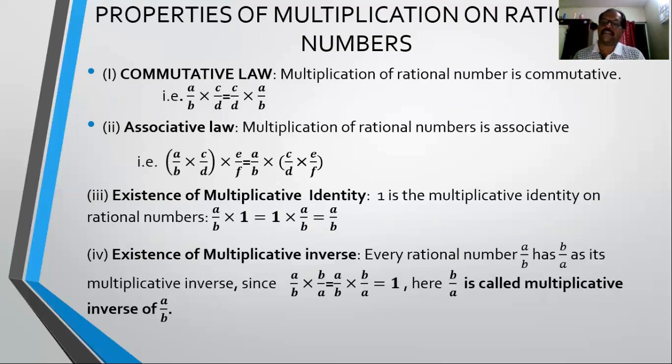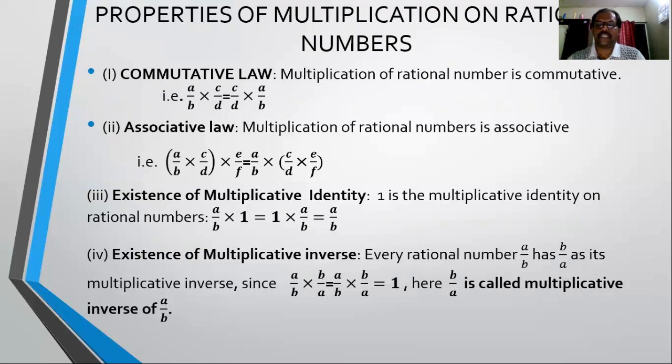Such as if a by b is a given rational number and it is multiplied by any rational number, and the product remains the same rational number, that will be possible only if you multiply it by 1. Okay, so here we can say 1 is a multiplicative identity. Clear? So when we multiply any rational number by 1, the product remains the same rational number. And then we have the existence of multiplicative inverse.